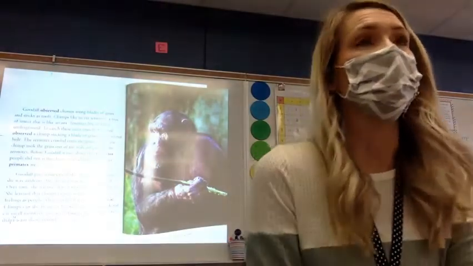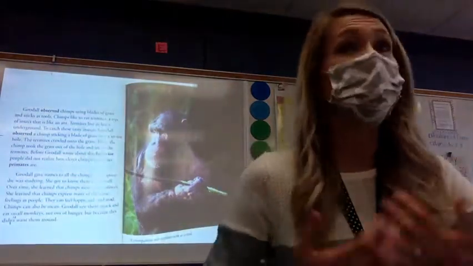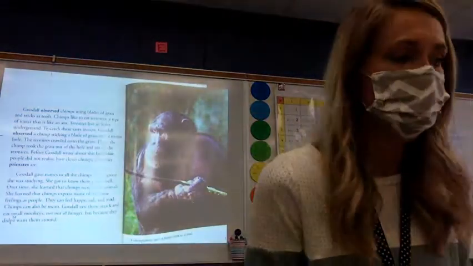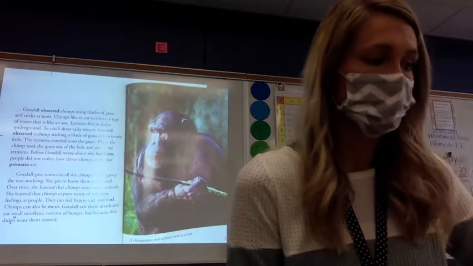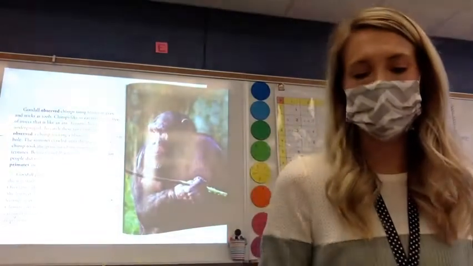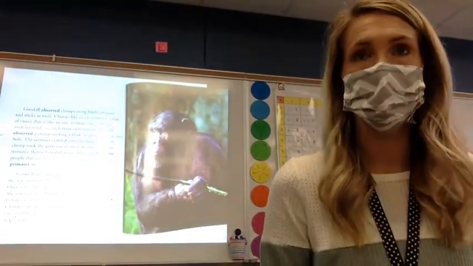They didn't just eat the grass. What did they do with the grass? It was a tool. What did they do with it, Zoe? They use the grass. They use grass.